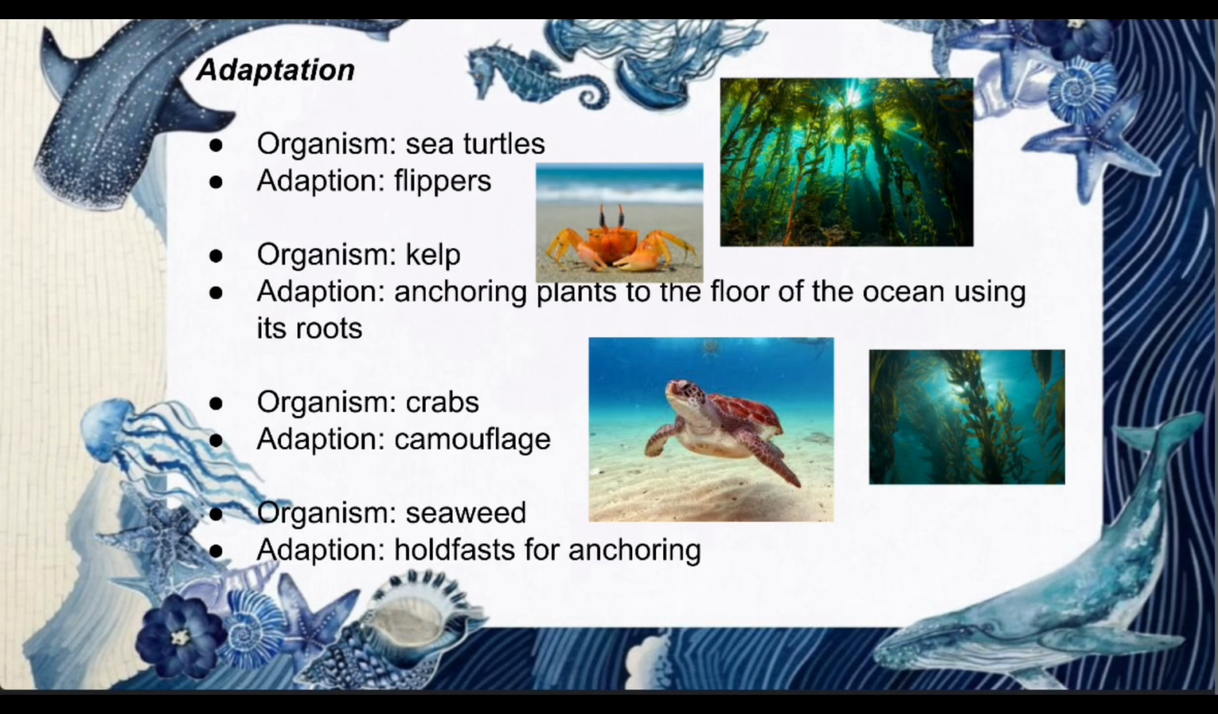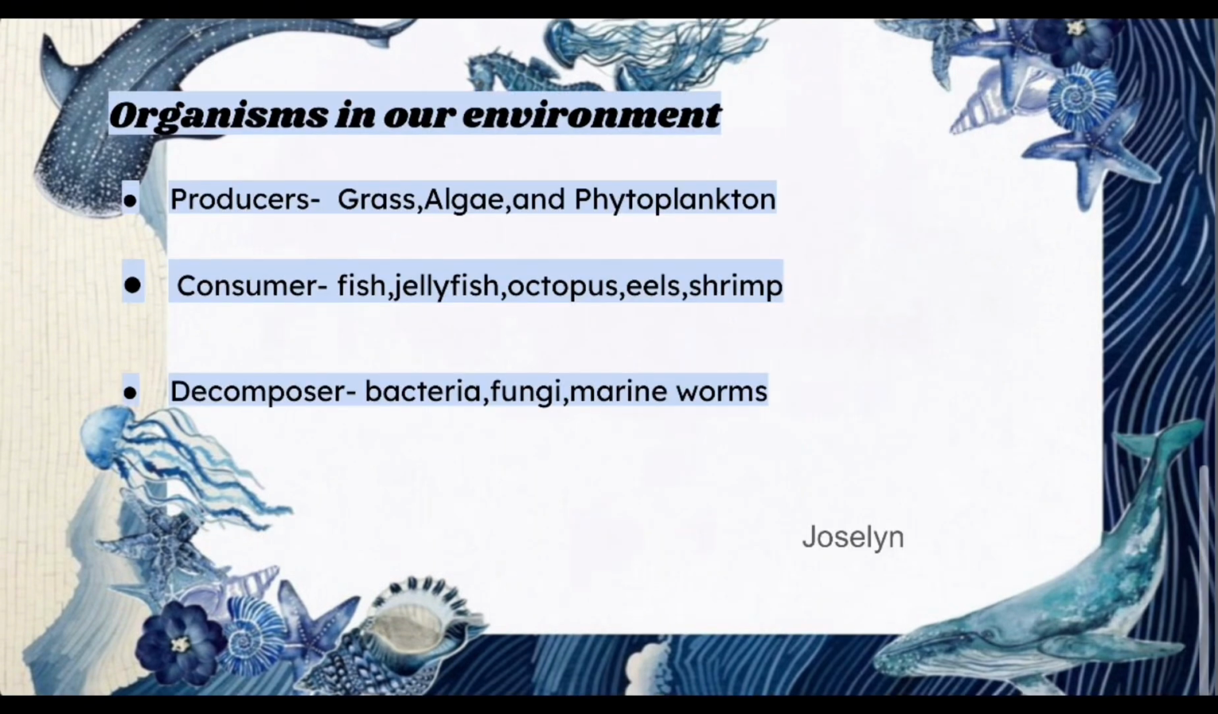The next organism is a crab. Their adaptation is camouflage, and that helps them to avoid getting eaten by predators or any other animals. The last organism is seaweed. Their adaptation is holdfasts for anchoring. That helps them to be flexible and to bend and move during currents.